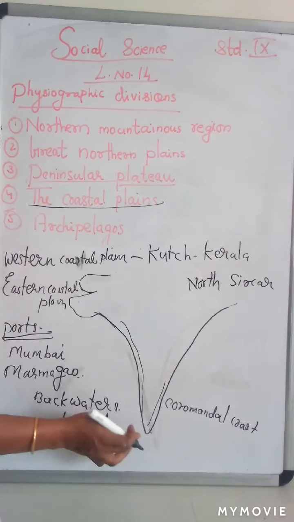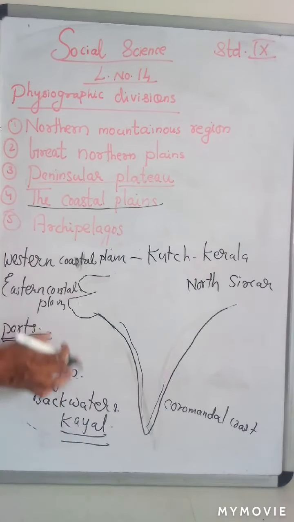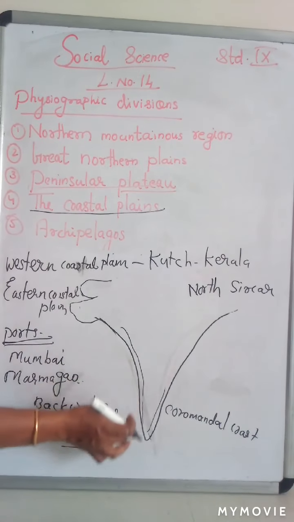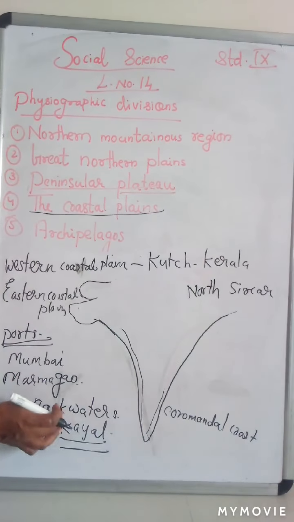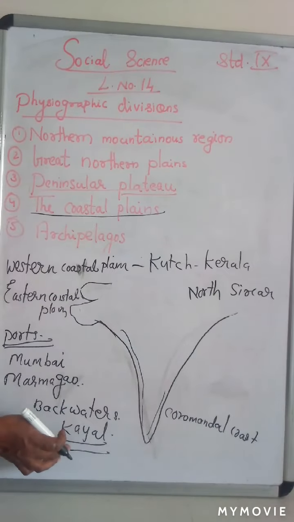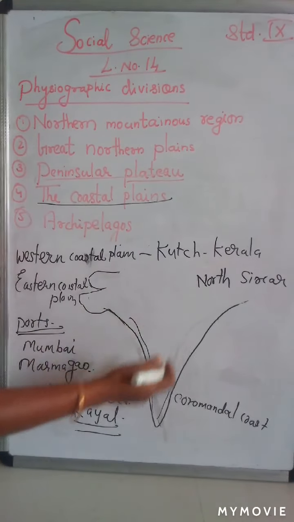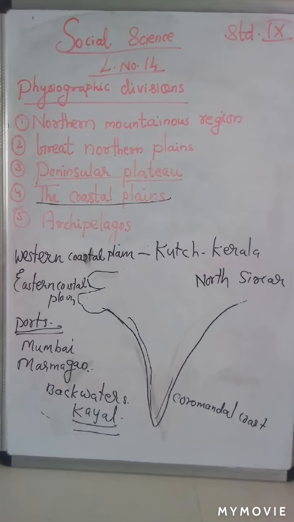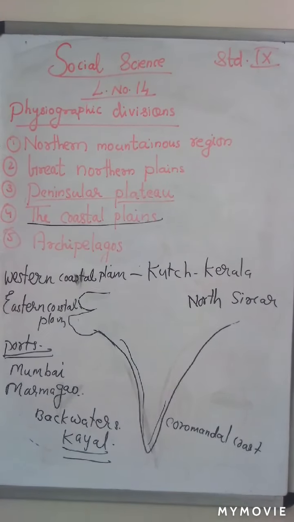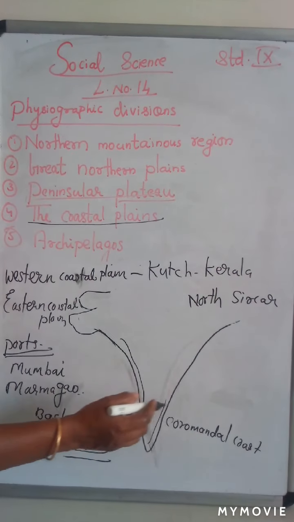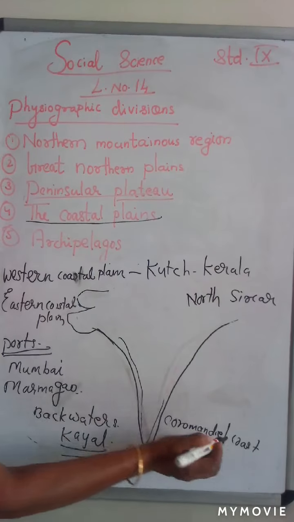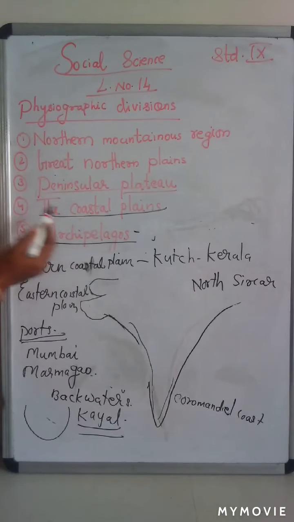So in the coastal plain of the southern peninsula there is a narrow belt from Kutch to Odisha. The western coast starts from Kutch and ends in Kerala. Important natural ports are Mumbai and Marmagao, and in Kerala there are backwaters, locally called Kayal. The east coast plain is much broader than the west coast plain. The northern coast is called the North Sarkar Coast, and the Tamil Nadu coast is called the Coromandel Coast. Now we have completed the coastal plains.